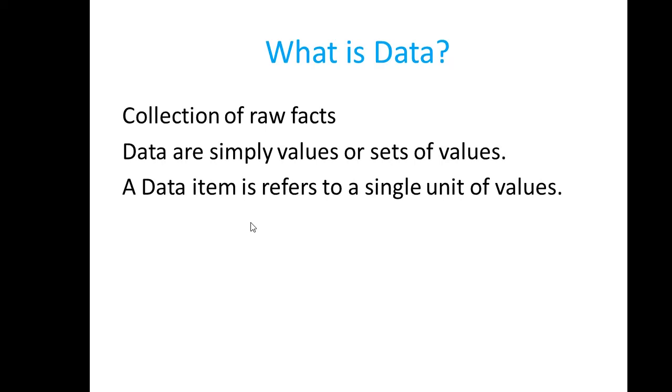Data is the collection of raw facts. Data is available everywhere in some form. Data can be reported, it can be analyzed, it can be recorded. For example, you can see data in various forms: digital data, analog data, multimedia data, videos, audios, and in different formats. Data are simply values or sets of values. A data item refers to a single unit of value.